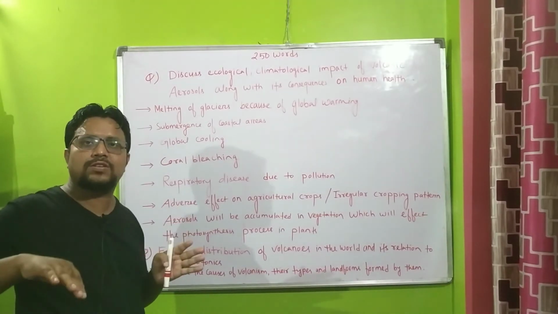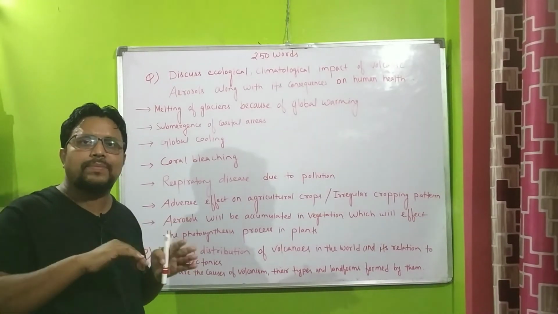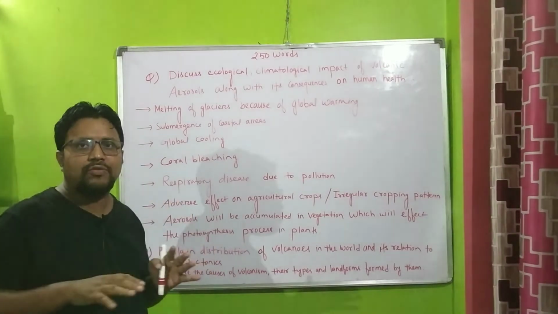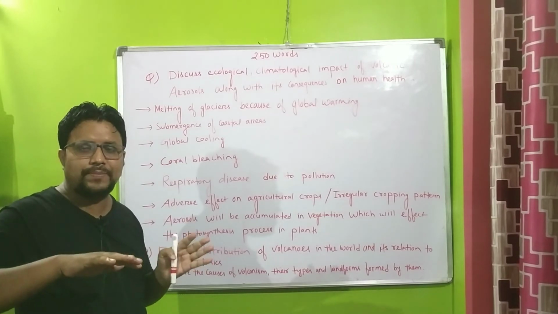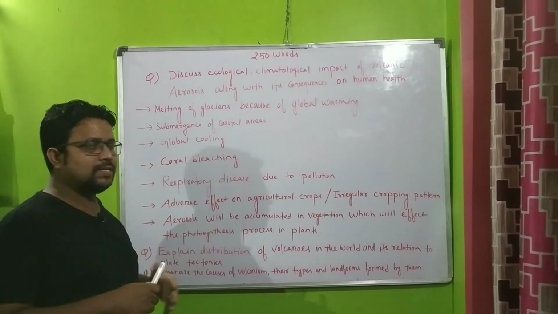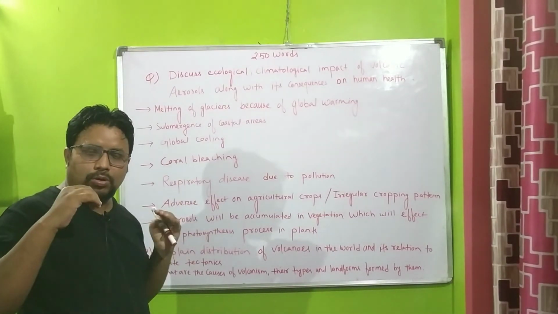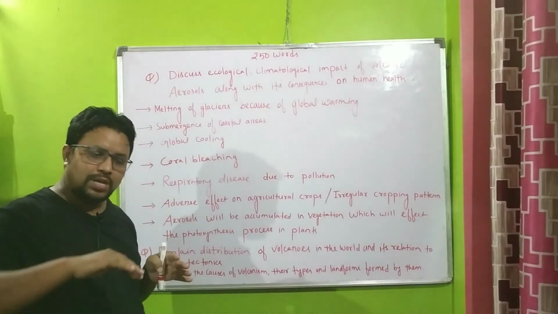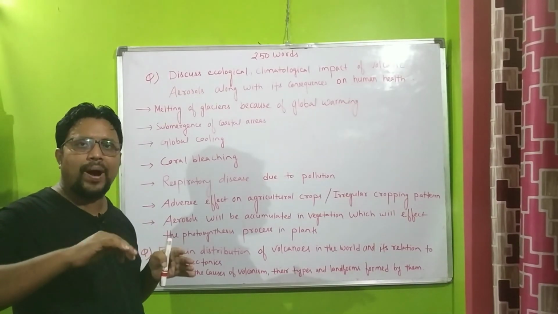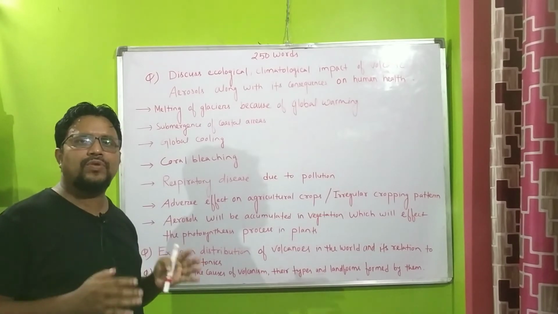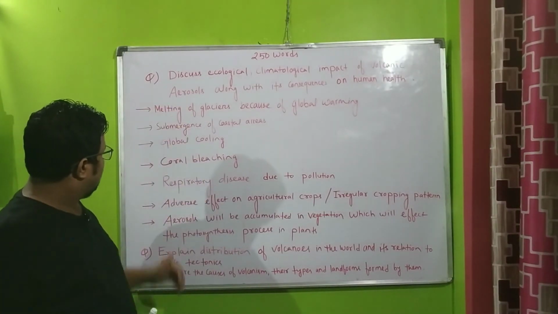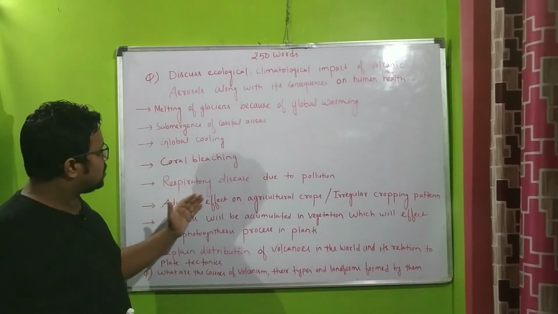Because of which they lose their colors, because color is provided by the zooxanthellae. Losing of colors is called coral bleaching. And the losing of colors takes place because the polyps separate the zooxanthellae due to the increase in temperature, which is caused by aerosols.